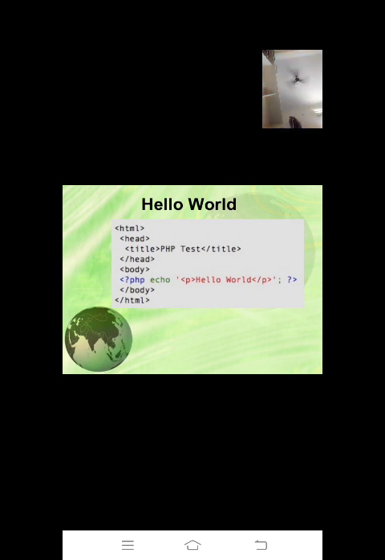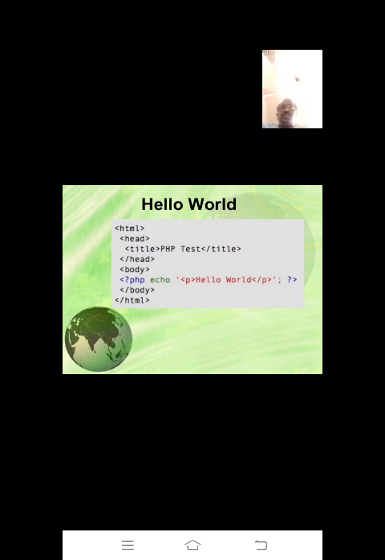Here we have given a complete example of how to write PHP in HTML. See here, first we have written HTML, and in the head section the title given is PHP test, and we closed the title and opened the body, and written question mark, PHP, echo. Echo is the statement which can be used to display a message, then semicolon, question mark, and close the PHP tag, body and HTML.